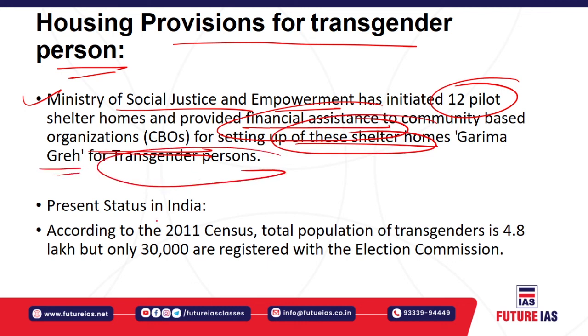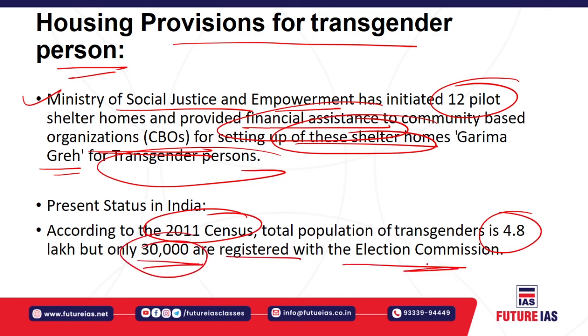According to the 2011 census, the total transgender population in our country is around 4.8 lakh, but only 30,000 transgenders are registered with the Election Commission. Estimates suggest there are around 50 to 60 lakh transgenders in our country, but most keep it a secret to avoid discrimination.